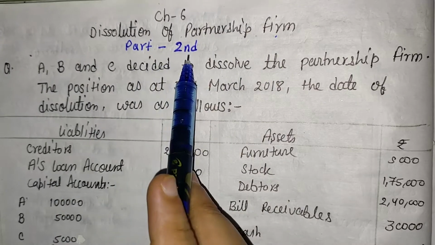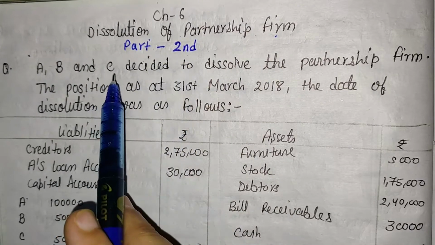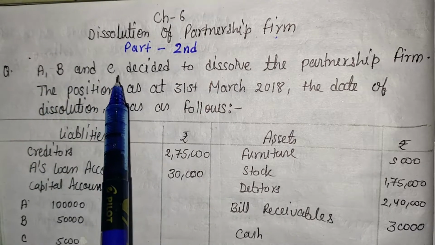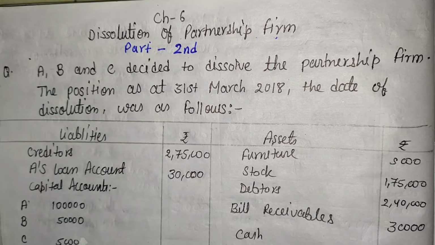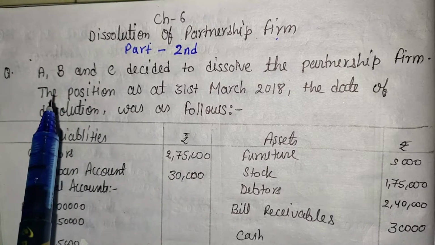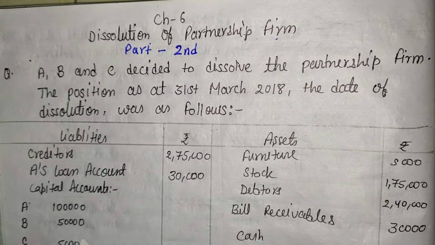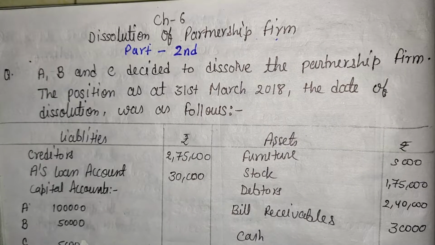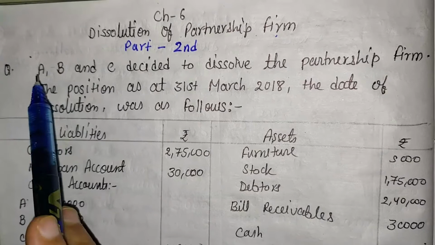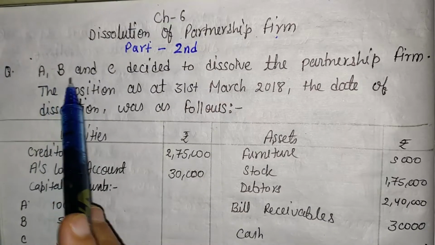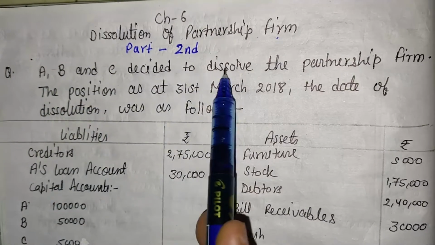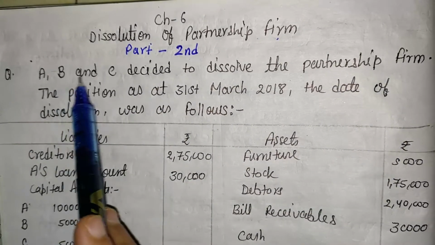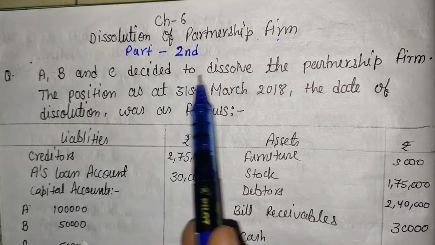This is part two of that chapter, and here one detailed question is given, covering realization account, bank account and loan account. We can understand the format of all these three types of account with the help of a question. Here the question is: A, B and C decided to dissolve the partnership firm. It means A, B and C decide to close down the business.